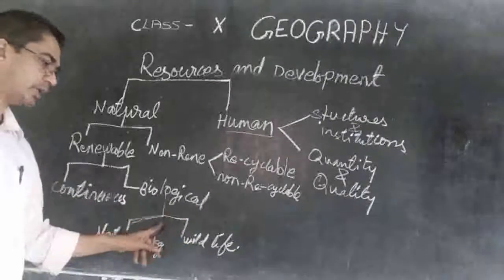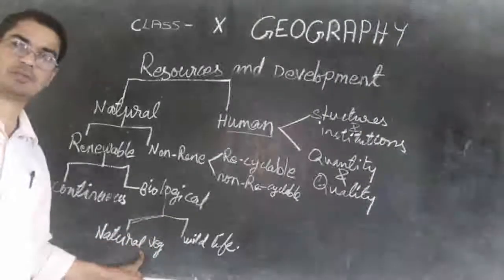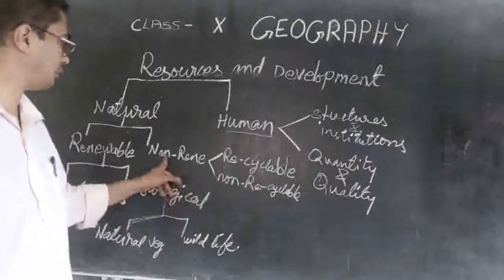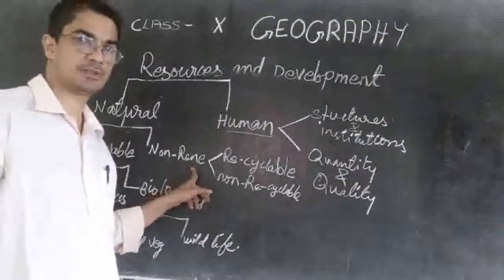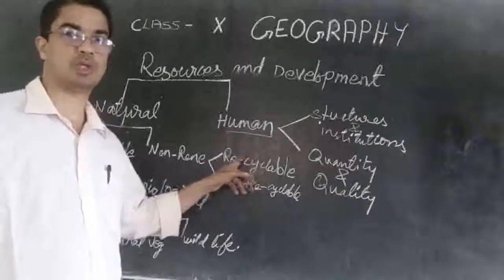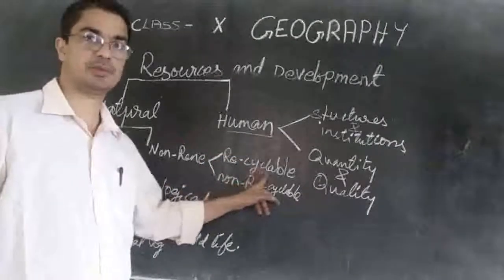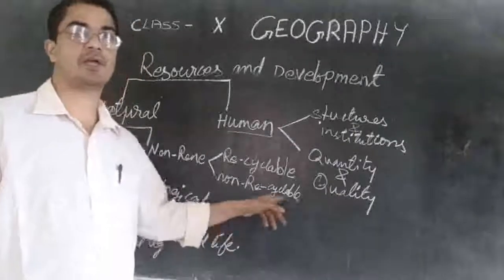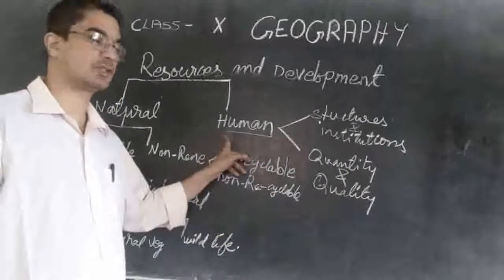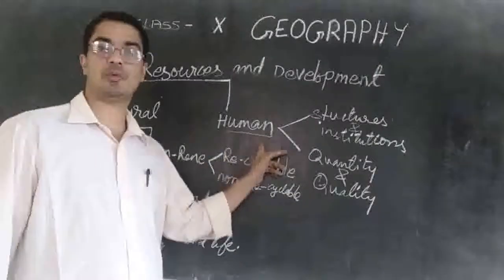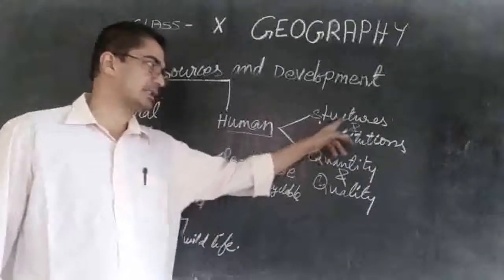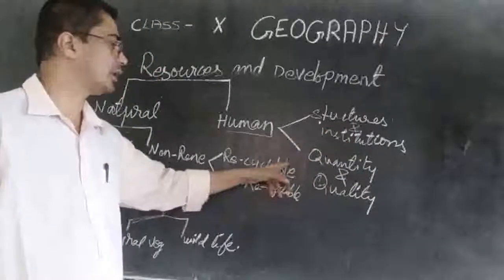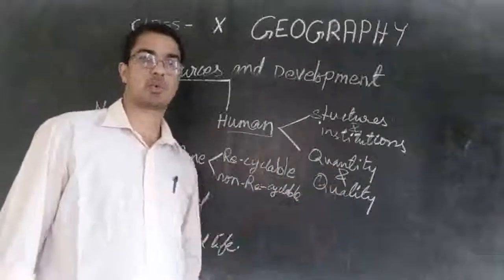Then biological can be divided again into natural vegetation and wildlife. Then we come to non-renewable resources. That also can be divided into two. One is recyclable, another one is non-recyclable. Then we come to human-made resources, which also can be divided into two. One is structures and institutions. Another one is quality and quantity.